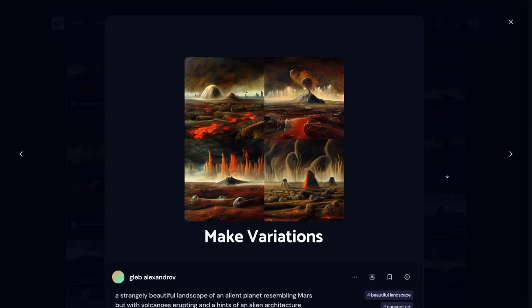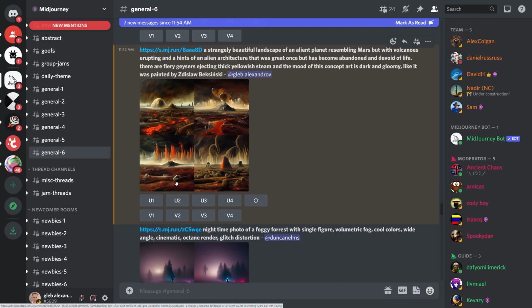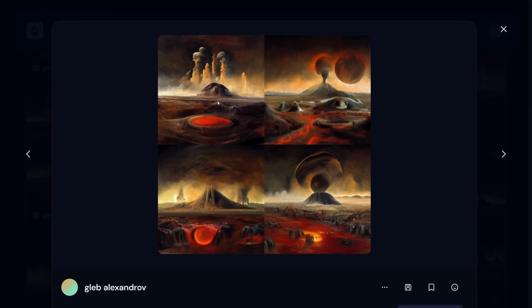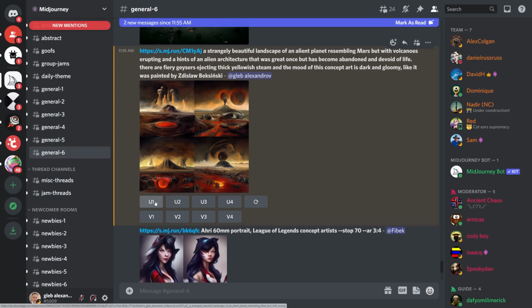That is basically it. And in turn, now we can choose from these 4 and send one of these into the upscaling queue, or keep spawning the variants, because this second one is lovely. I'm so interested in trying to develop it furthermore. Okay, so here we go. 4 more iterations to choose from. And out of this batch, I think we can choose the upper left one and upscale it. So it goes like that, I suppose.